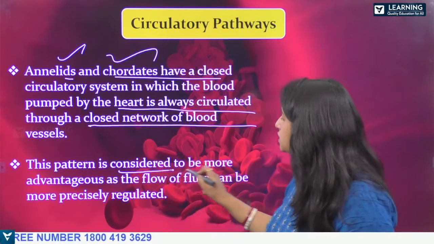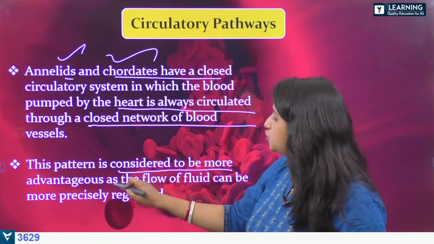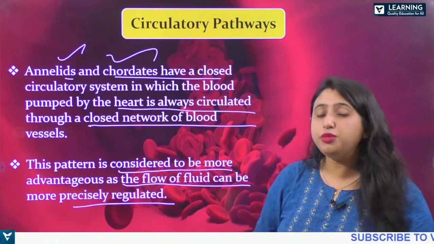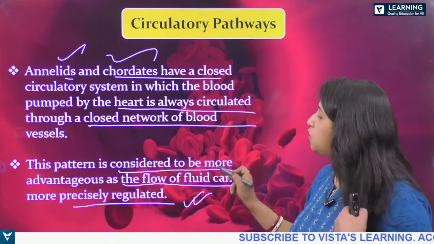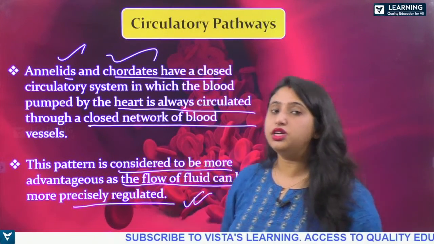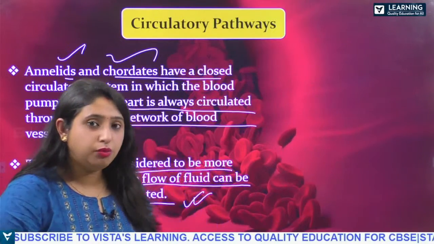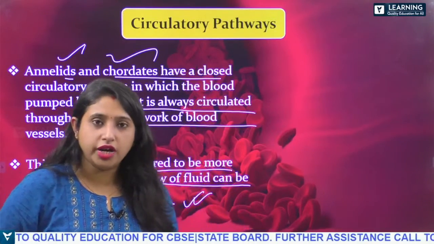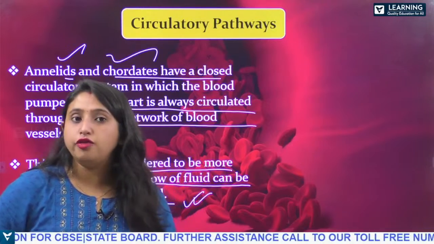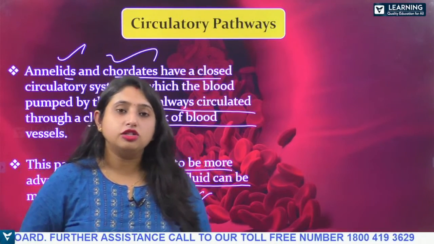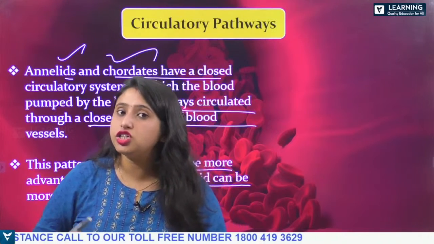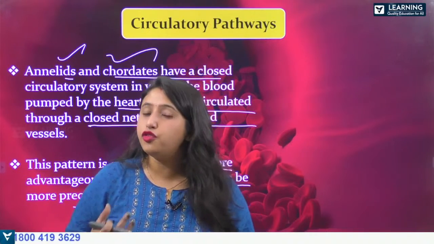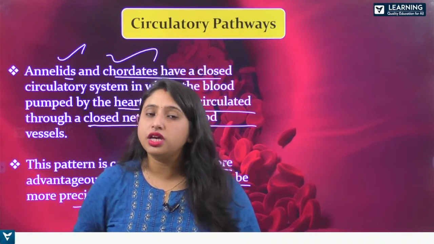So this pattern is considered to be more advantageous as the flow of fluid can be precisely regulated. So this is most beneficial because the blood can be regulated properly in the body. And you know that in case of the human we have a 4-chambered heart, right? Whereas in case of fish they have a 2-chambered heart, right? Then in case of reptiles, they have a three-chambered heart, except the crocodile, right? Crocodile has a four-chambered heart. It is exceptional in case of the reptiles.